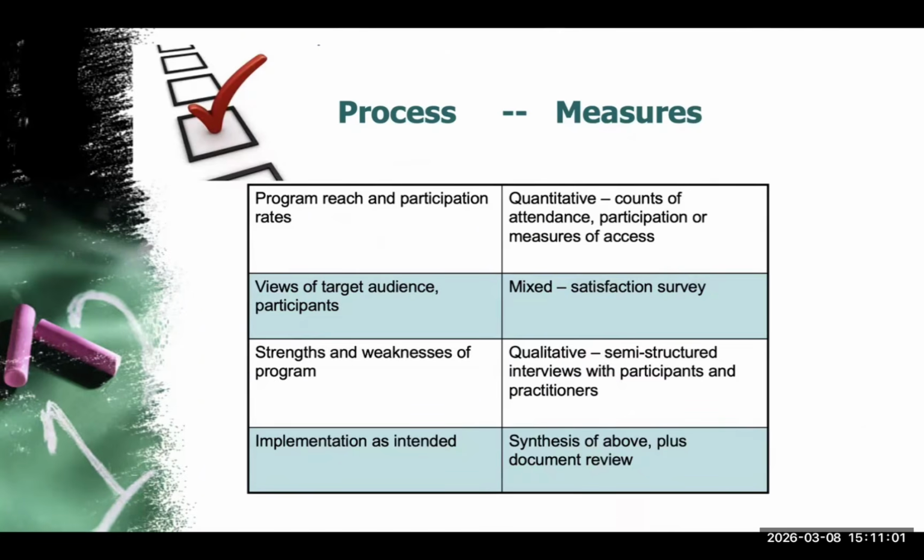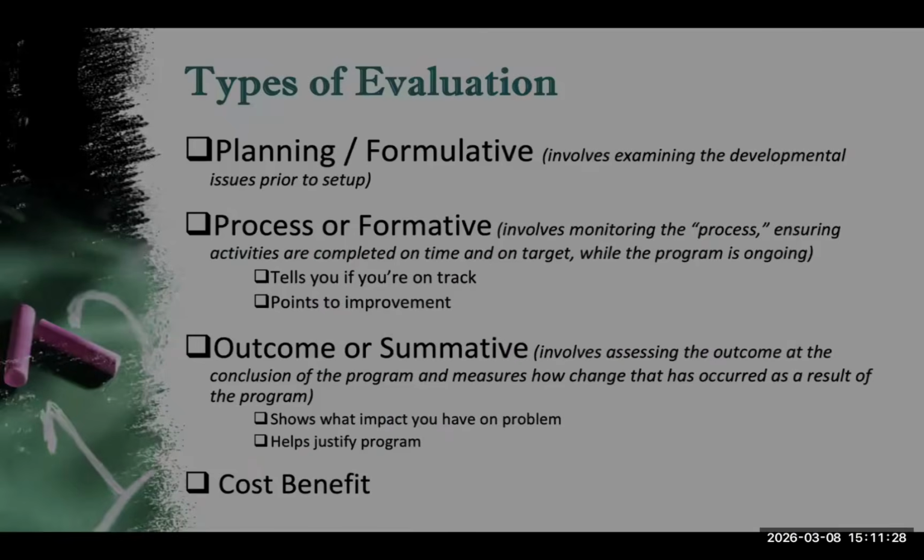We may also examine the program's strengths and weaknesses. This type of information is usually obtained through qualitative methods such as semi-structured interviews with participants or program staff. Finally, we assess whether the program was implemented as intended. This usually requires synthesizing multiple data sources, including participant feedback, program records, and document reviews. Together, these measures allow evaluators to determine whether the program is functioning as planned and reaching its intended audience.